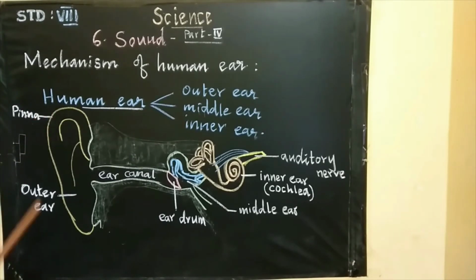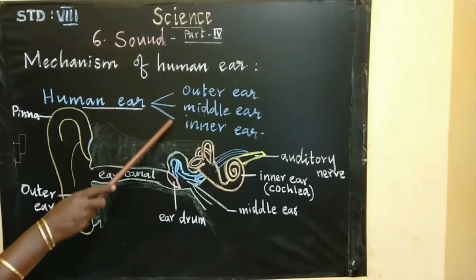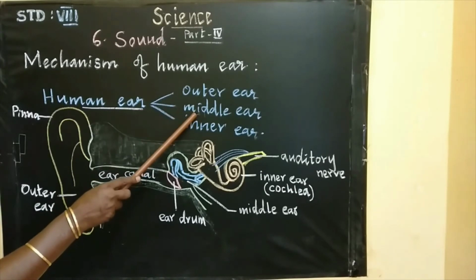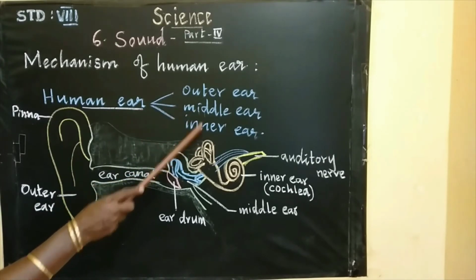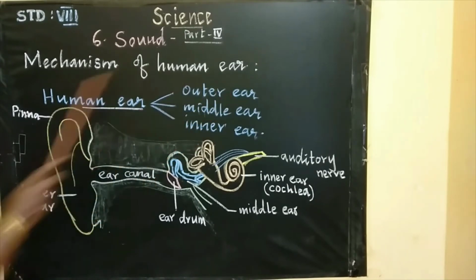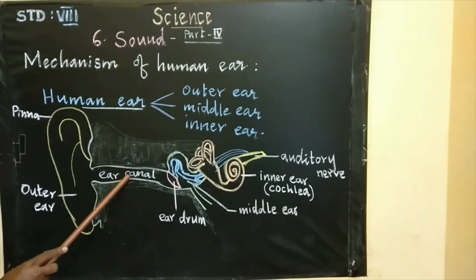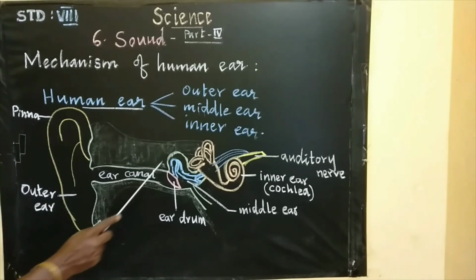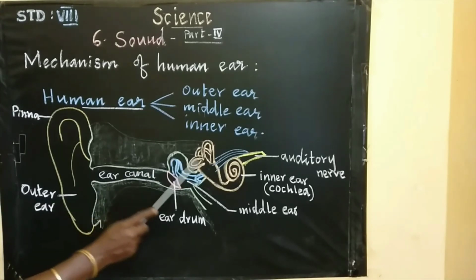Children, I hope you have understood the mechanism of the human ear very well. Once again, I recall all the parts. The three parts of the ear are outer ear, middle ear and inner ear. What are the parts of the outer ear? Pinna and ear canal. Then the middle ear.